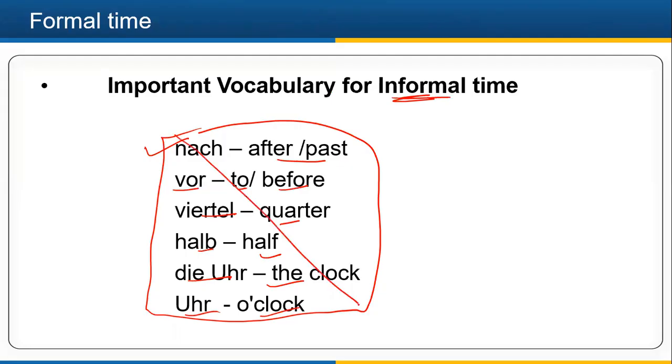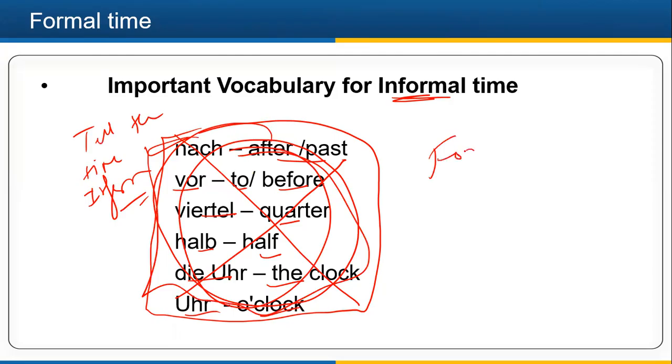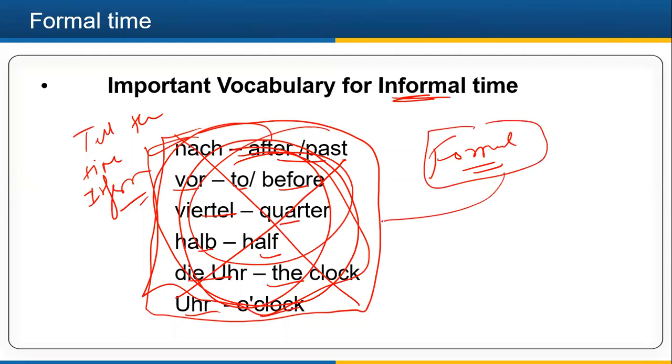These words are no more in use here. We use them when the question says to tell the time in the informal way. For formal there is no such vocabulary, so formal time is much easier than informal because we do not need to learn many words for it.